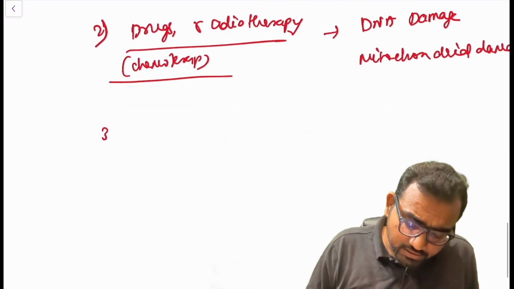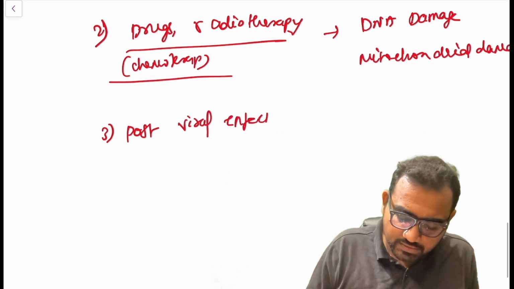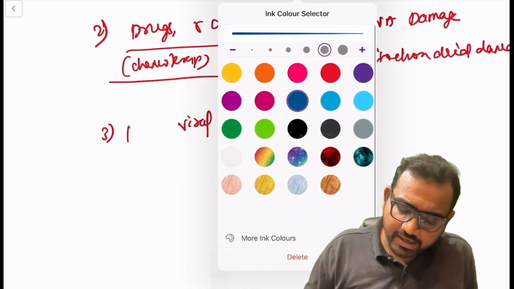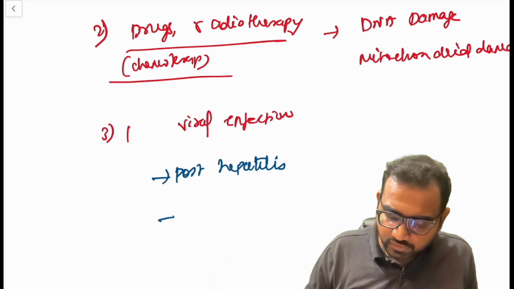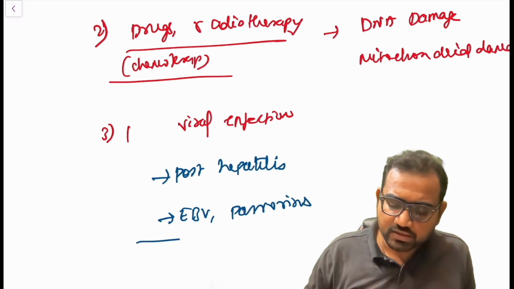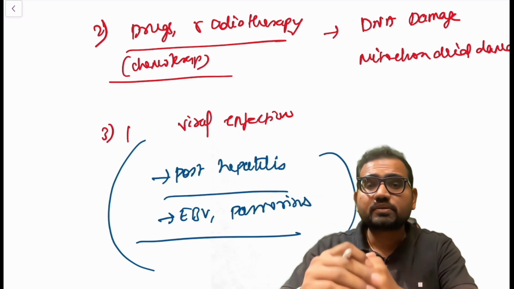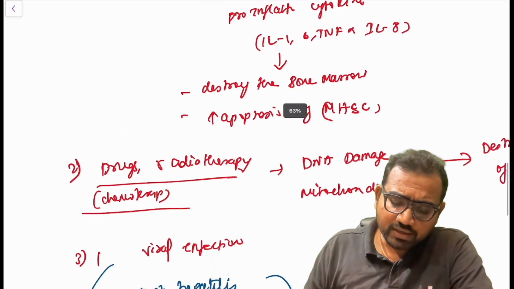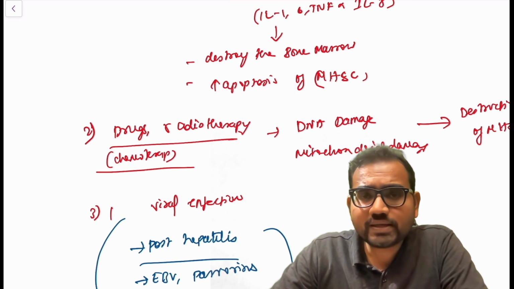The third can be post-viral infections or simply viral infections. In viral infections, it can be because of post hepatitis or some viruses like Epstein-Barr virus, parvovirus. These viruses can result in autoimmune destruction or damage of the hematopoietic stem cells. So if you look at the main three reasons, these three contribute predominantly to aplastic anemia.